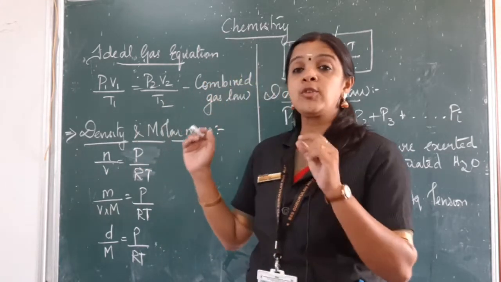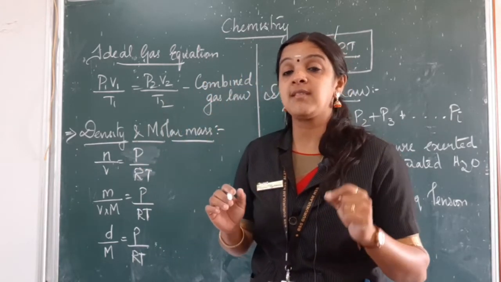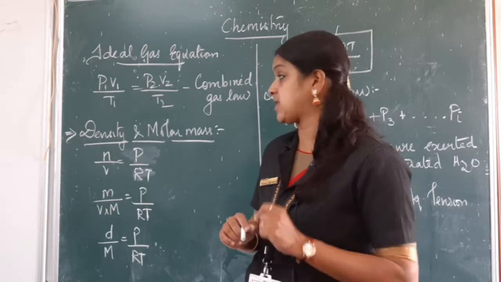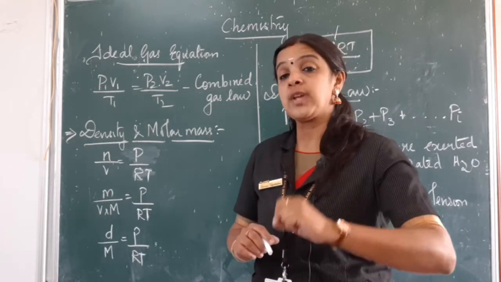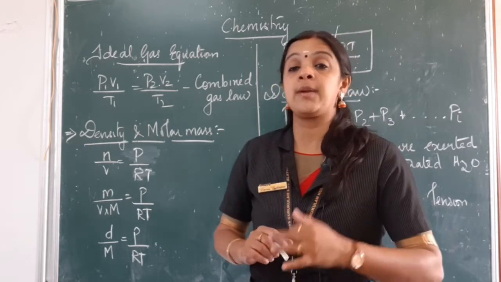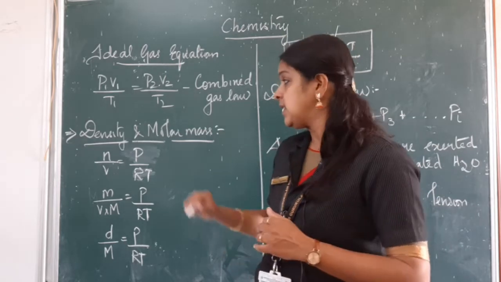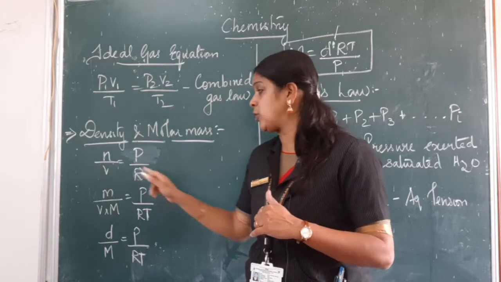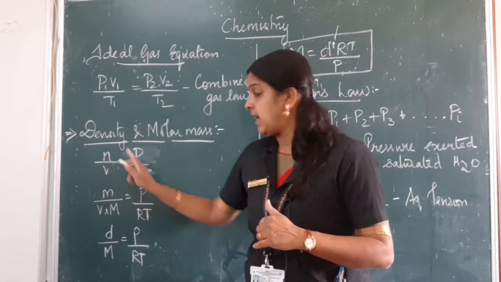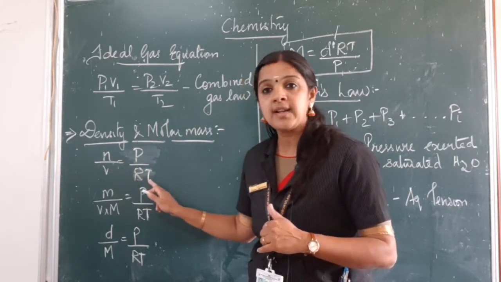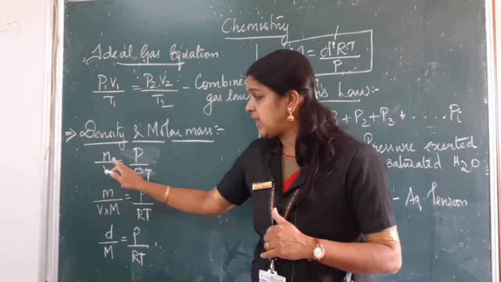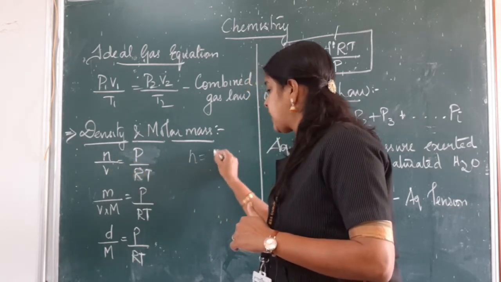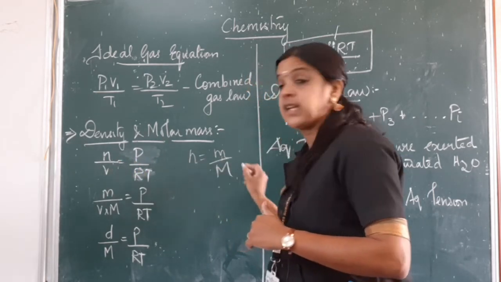From this we are going to derive a formula to calculate the density of a substance. How shall we do it? Or with density, how can we find out the molar mass, that is the molecular mass? When you take the ideal gas equation, we know PV equal to nRT, n by V equal to P by RT. But we know number of moles can be calculated by given mass by molecular mass.